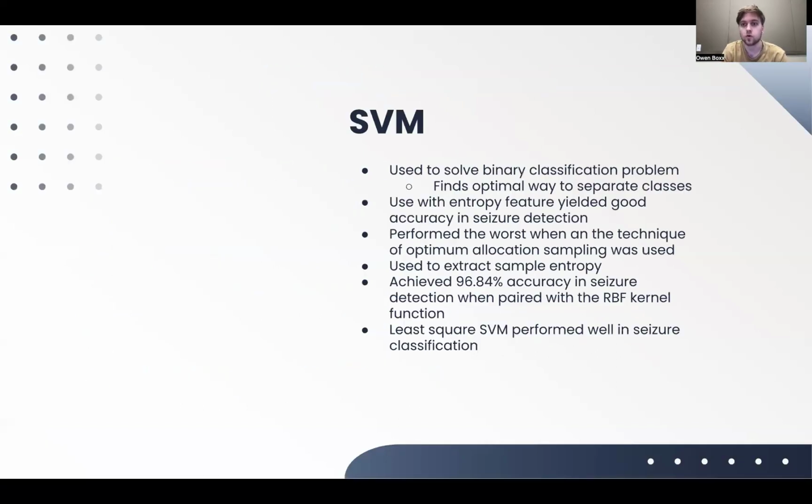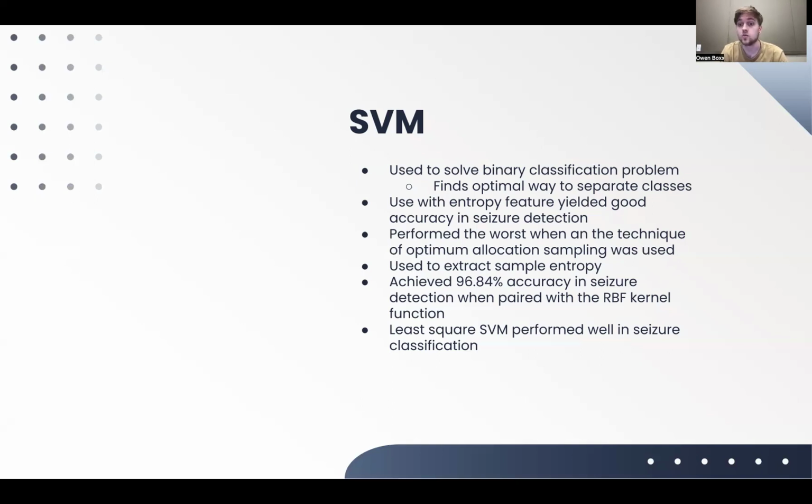So really quick, I'll talk about some important points from each of these. I tried to pick the important ones. There's a lot of data on it, but these were some instances of use of the different models. So for the SVM, it was used to solve the binary classification problem, and it finds an optimal way to separate the classes. It was also used with entropy as a feature, and it yielded really good results for accuracy in seizure detection. It's important to note there's seizure detection and there is seizure classification. Seizure classification is classifying which kind of seizure. Seizure detection is detecting if there is a seizure.